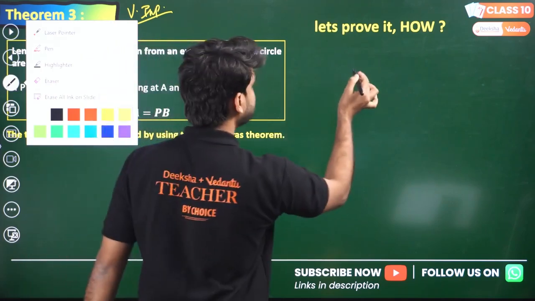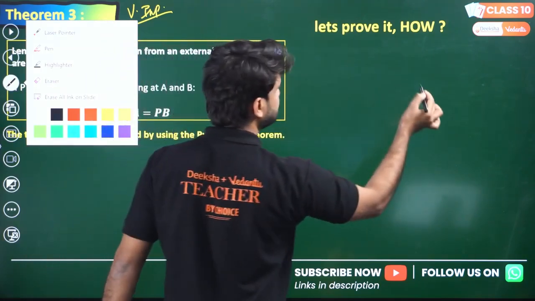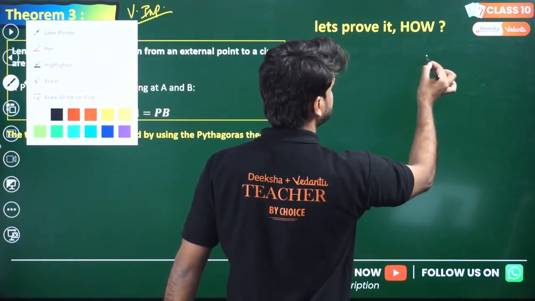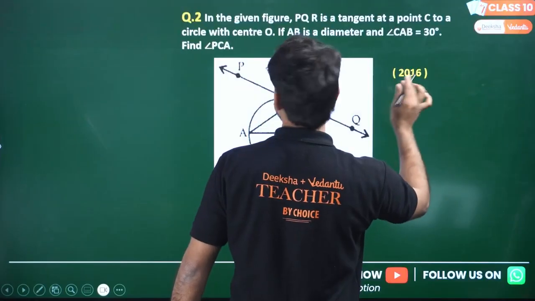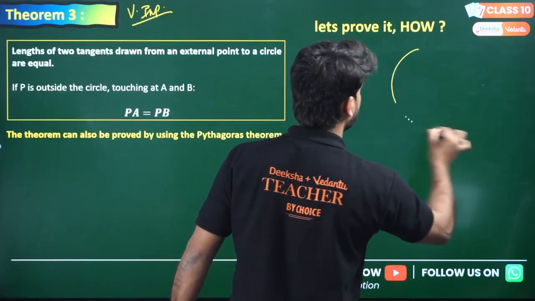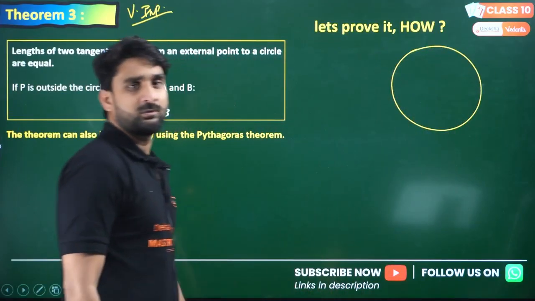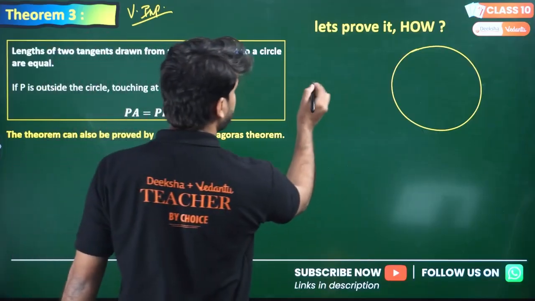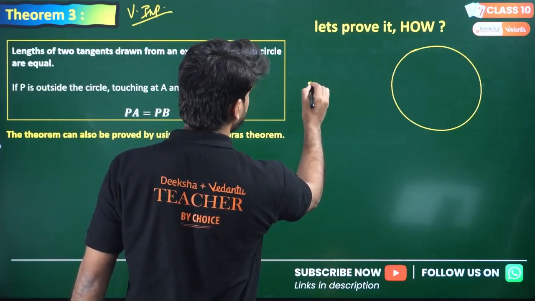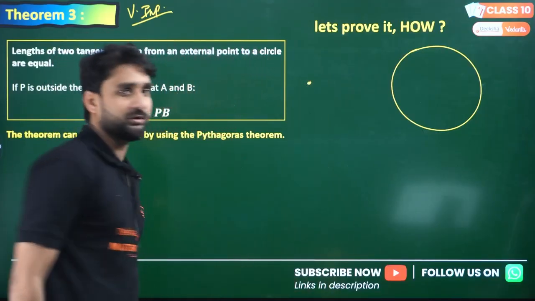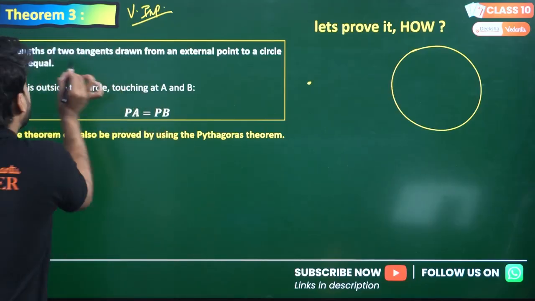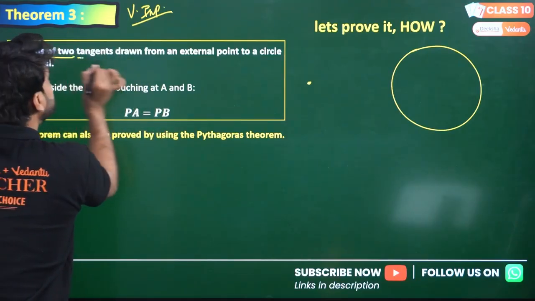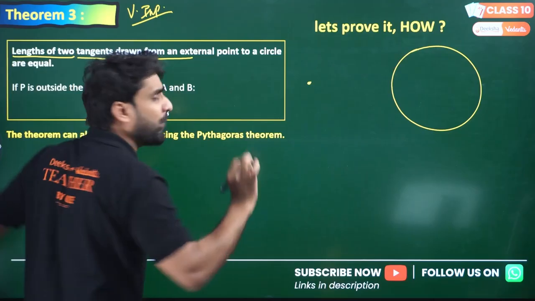Okay, so let's say there is a circle. This is a circle, my dear champ. And there is an external point. This is an external point. The theorem is saying that lengths of two tangents drawn from an external point.